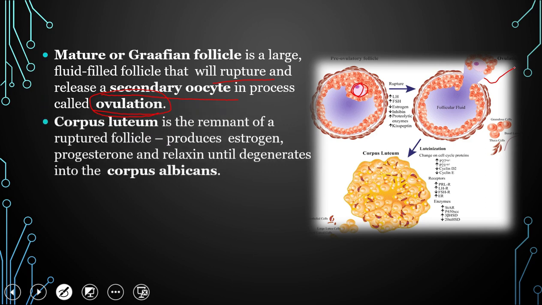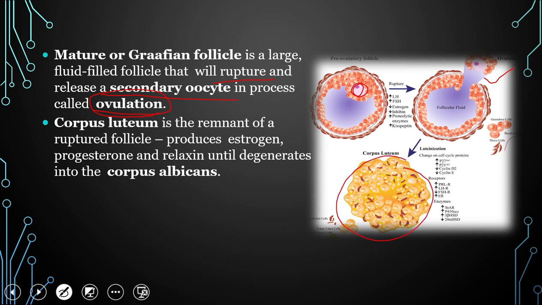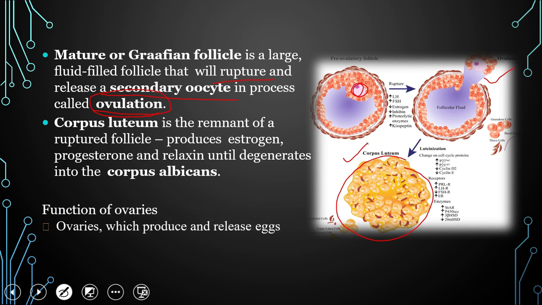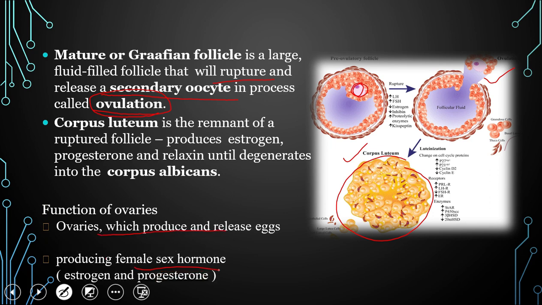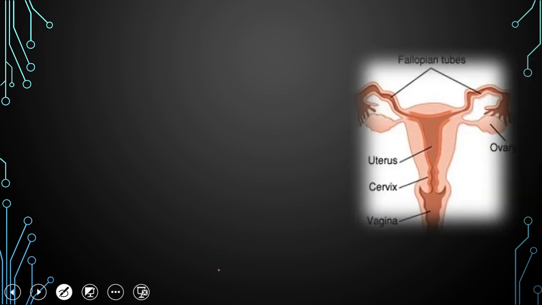Now whatever part is left behind, the follicular mass of cells, the ruptured follicle, produces particularly estrogen, progesterone and relaxin until it degenerates into the corpus albicans. So whatever mass is left behind after the rupture of the Graafian follicle is called the corpus luteum. Now what are the functions of the ovaries? So ovaries mainly produce and release the egg cell and produce the female sex hormones. So these two are the major functions of the ovary. Estrogen and progesterone are the two female sex hormones.